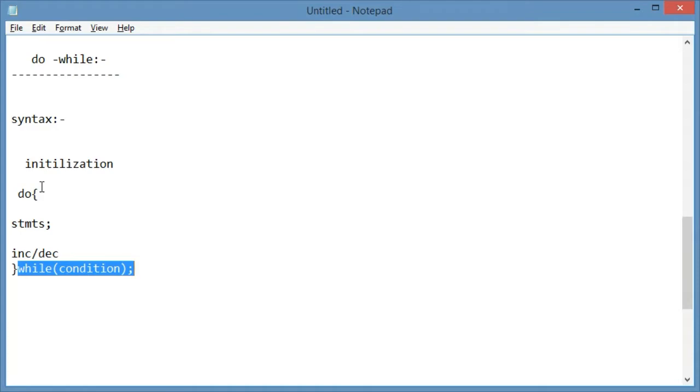The definition of do while is clear: first we execute the set of statements, after that we check the condition. If the condition is true, then we execute the set of statements once again. But if the condition becomes false, then we come out of that loop.